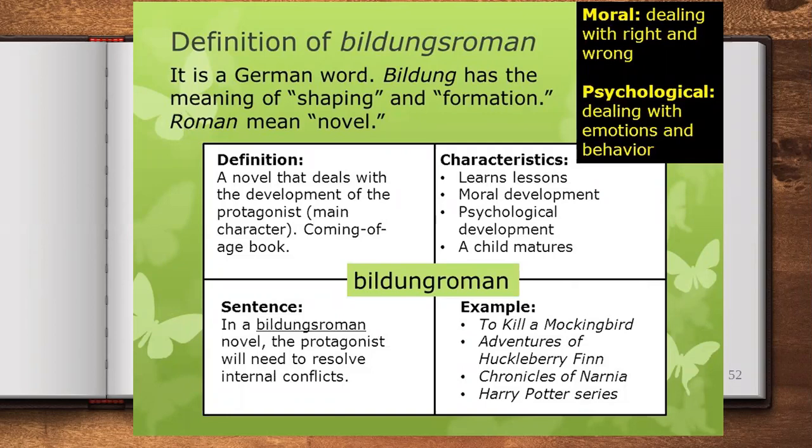Okay. Then what are the characteristics? You learn lessons from these kinds of novels. There is moral development, there's psychological development, and as you read you will see how the character as a child matures to become a person or a man. What are the various examples? To Kill a Mockingbird, Adventures of Huckleberry Finn, Chronicles of Narnia, all these are Bildungsroman novels.